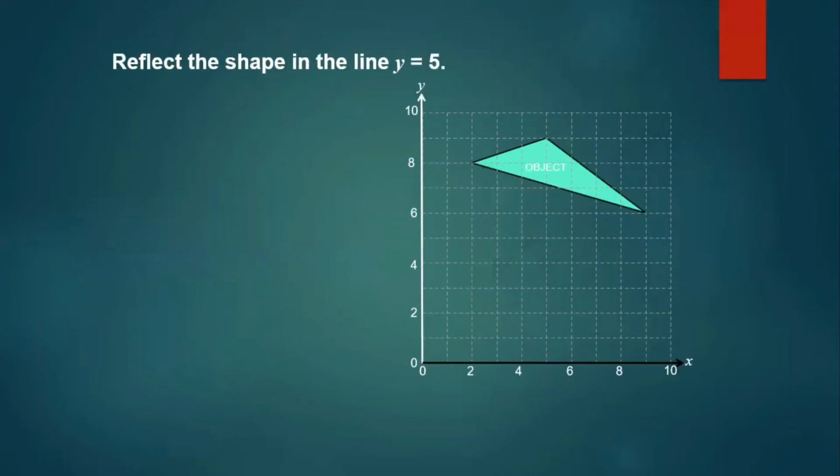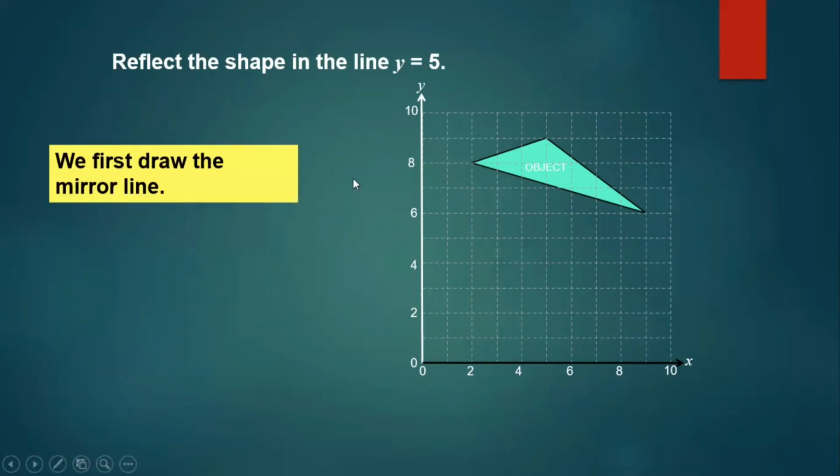Now, in the previous questions, you were given the mirror line. Here you are asked to reflect the shape in the line y equals 5. First we have to draw the mirror line. So 5 on the y-axis is over here, exactly between 6 and 4. Let's draw the mirror line, and this is our mirror line y equals 5.